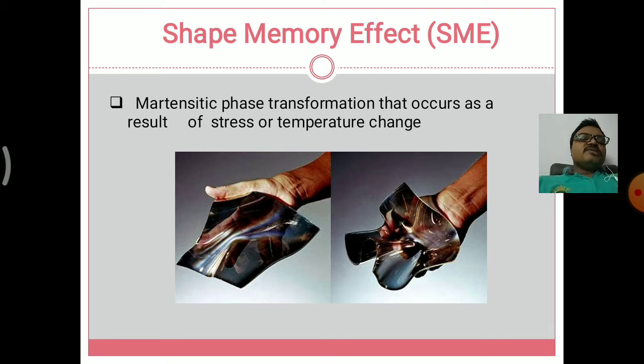So this results in the transformation of the austenitic range into the martensitic phase, or transformation of room temperature into the martensitic phase. This martensitic phase results in the deformation of an object. This deformation results in the change of its original shape, and again when it's cooled it regains its original shape. That is the austenitic transformation.